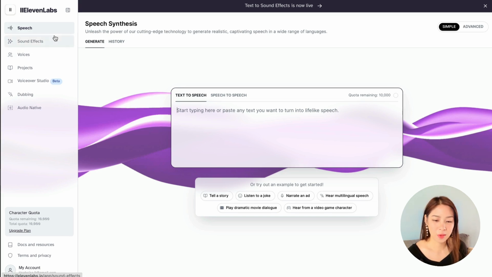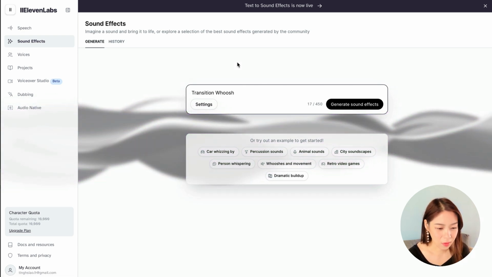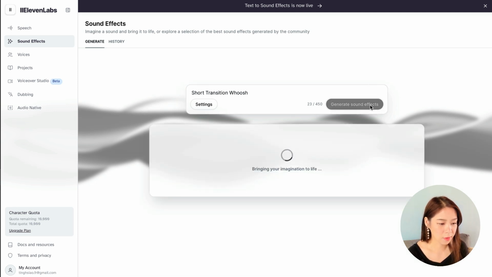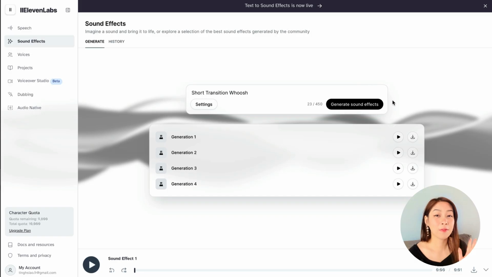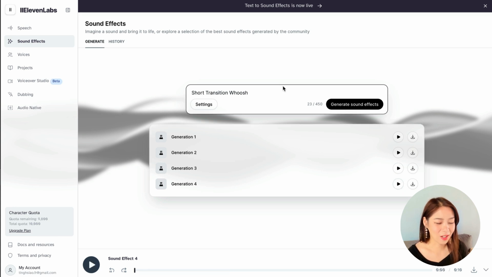Now navigate to sound effects and let's try our first one. So I type transition whoosh, or let's do a short one. So just click generate. And now you have 4 options, so let's hear them. Okay, that's not what I'm looking for. This is a bit too long. Okay, that's all too long for my YouTube video.